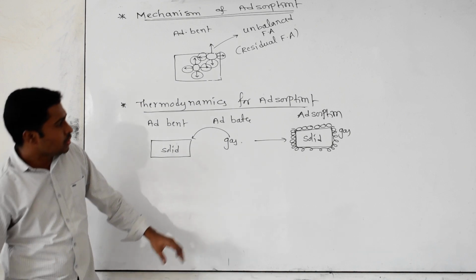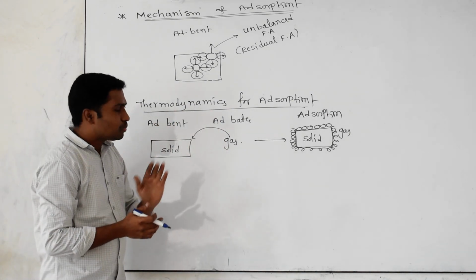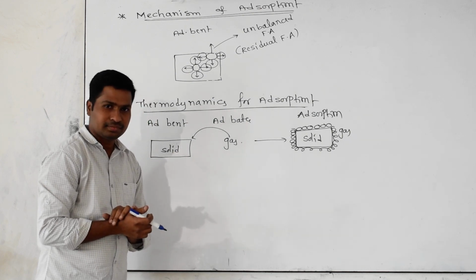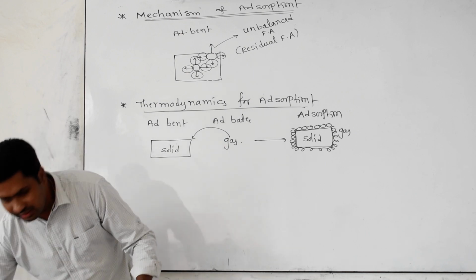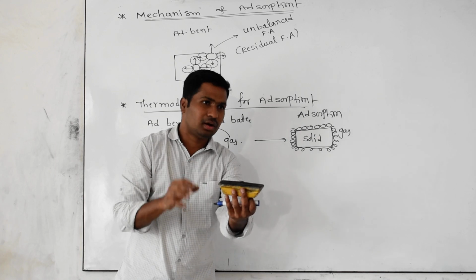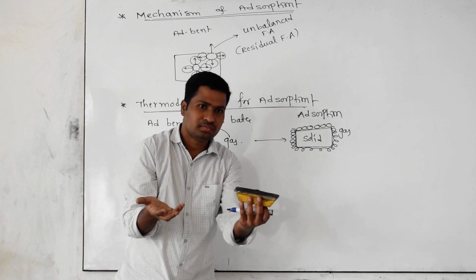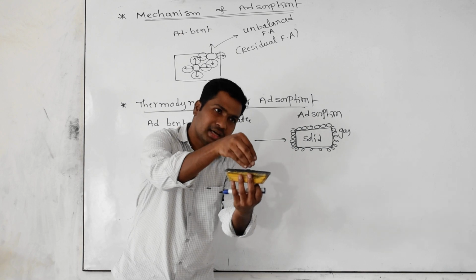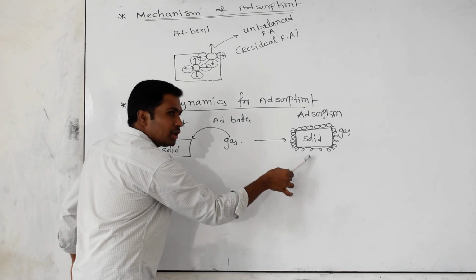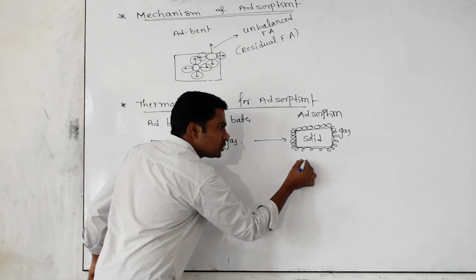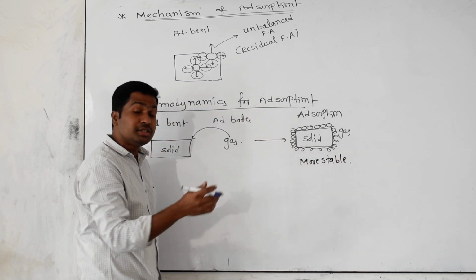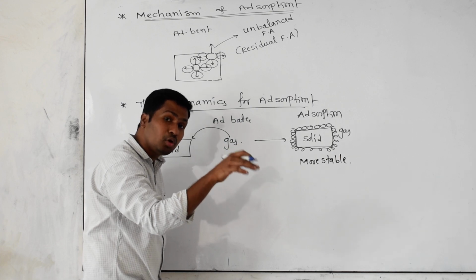See very carefully. If this is happening, in this process can anybody guess whether energy will be released or absorbed? I showed one example. You take a gas container. In the gas container you kept some charcoal. Are you doing anything from outside? No. The gas particle itself goes and sticks on the surface of the charcoal. Why? This is the reactant, this is the product. The product is more stable. After adsorption, the system becomes more stable. System becoming more stable means energy will be low or high?